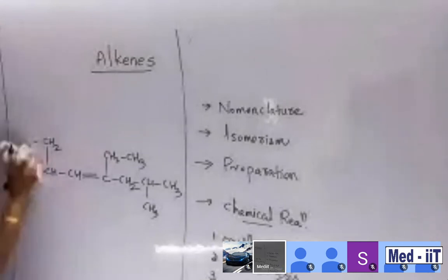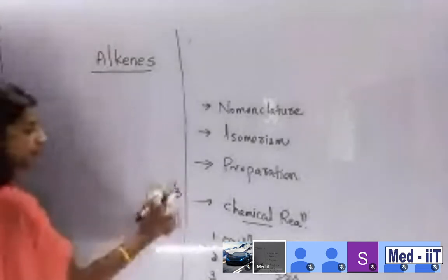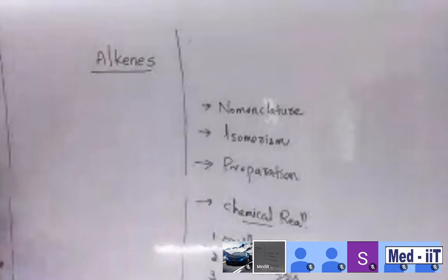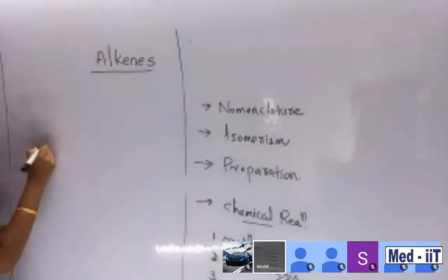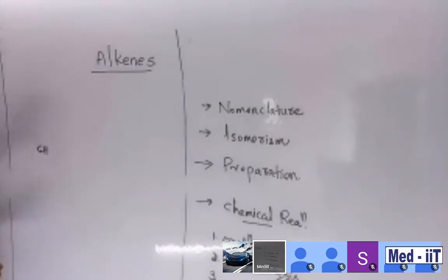Students, sorry, I want to adjust the board. Wait. CH. Now is it visible, students? No, ma'am, it was visible the first time also. Okay, now can I continue? Yes, ma'am.